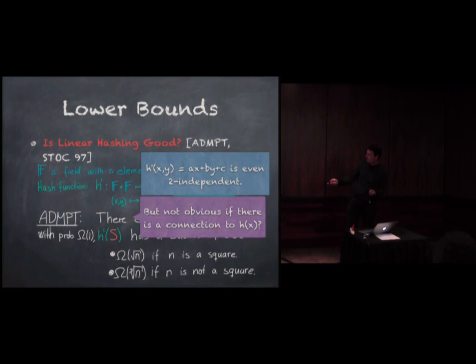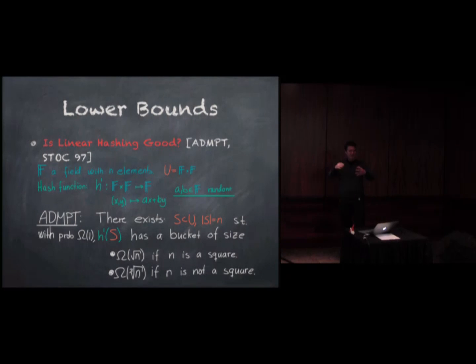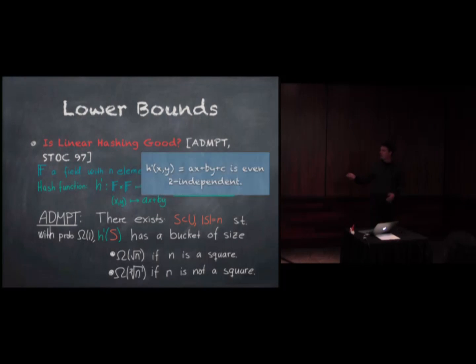So this is the output size, and it seems like there's something very different going on, because if we go back here, so if we choose A and B, then each bucket will correspond to the point on the line, and it's something very different in our setting, where we have p over n points, but they are not on a line. Every line, you could say, in the field goes through every point. So it's a very different thing, and it's not obvious if they are related at all.